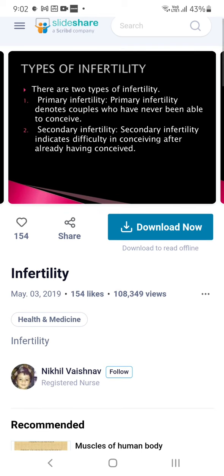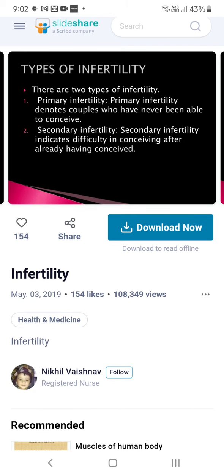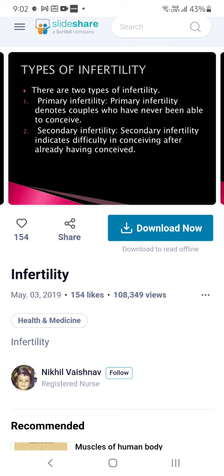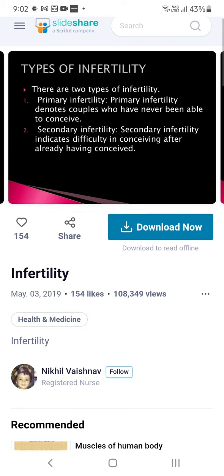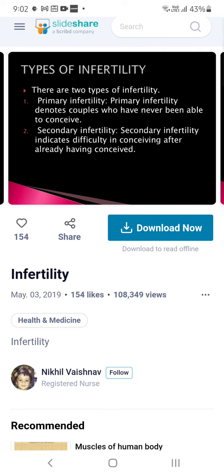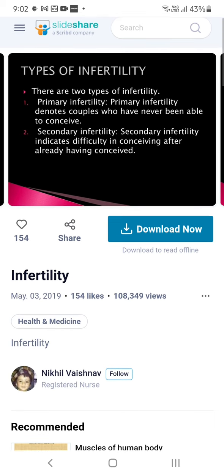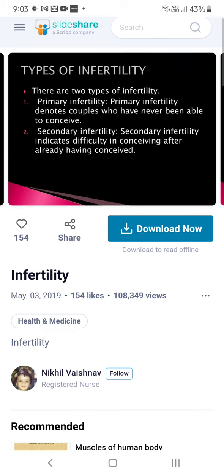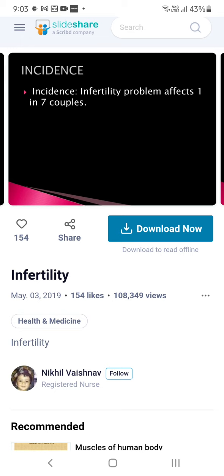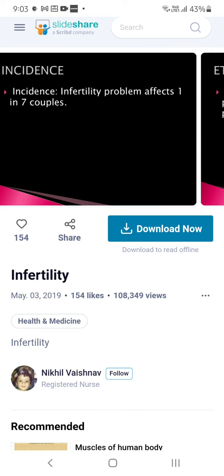In their lifetime they won't get any children. What is secondary infertility? One child they have got, after that if they want a second child, and they have any problem getting pregnant, then it is known as secondary infertility.